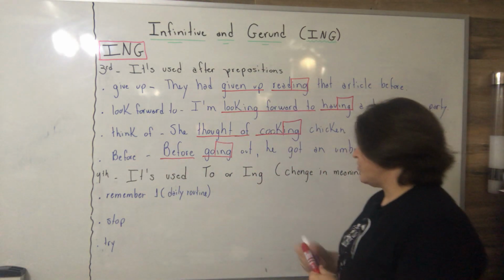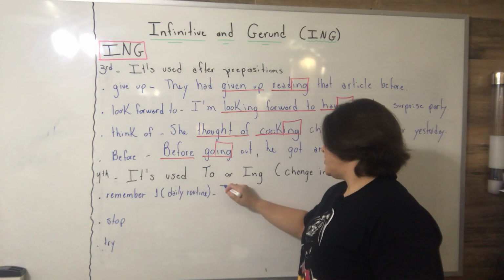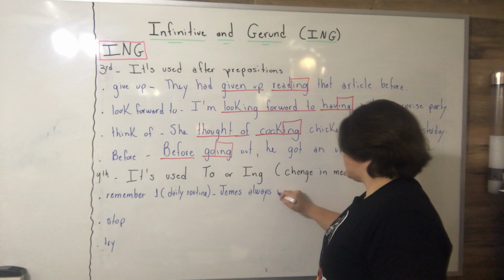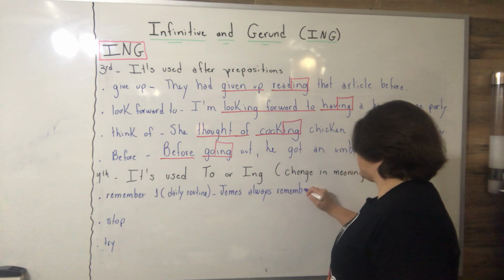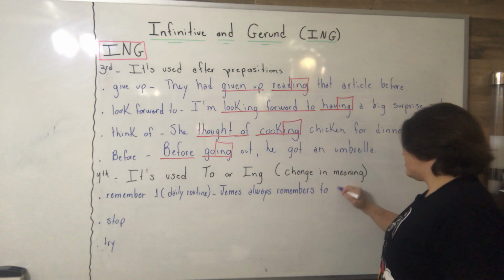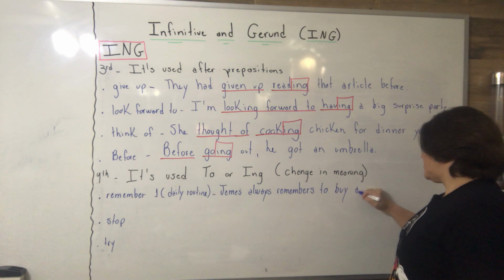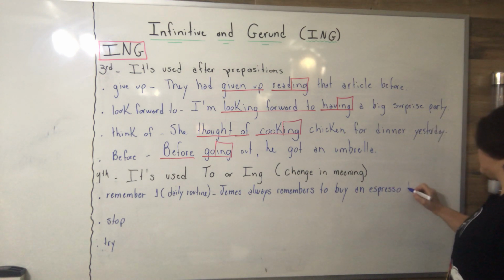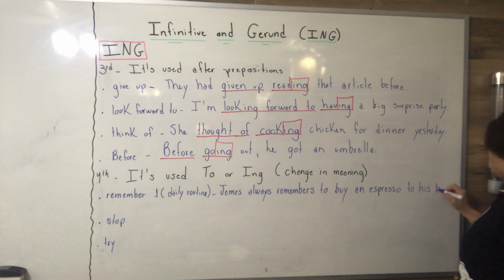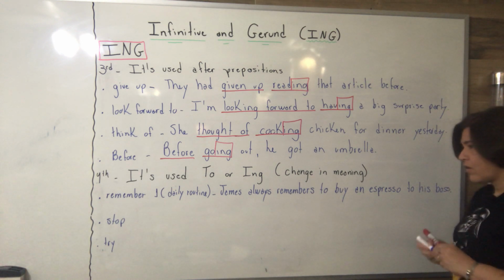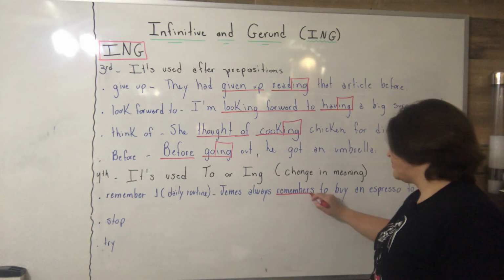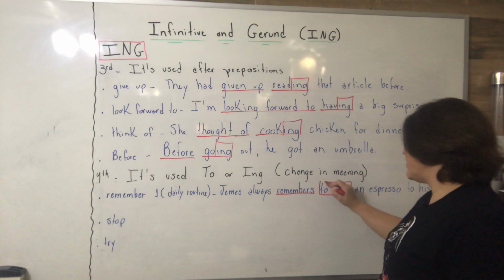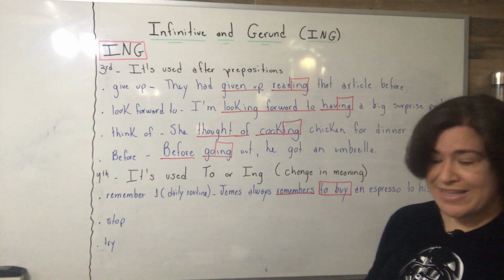Automatically, okay? So I can say, James always remembers to buy an espresso to his boss. All right, we have the verb remember, a daily routine, okay? And the infinitive is going to be with to, always.